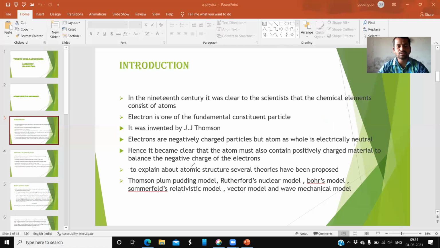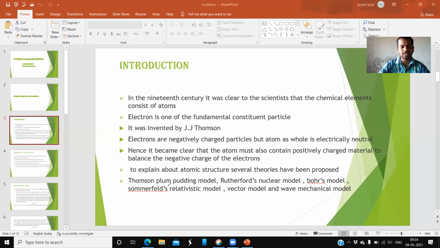To explain atomic structure, several theories have been proposed. In the 19th century, several theories were proposed to explain the atom completely.